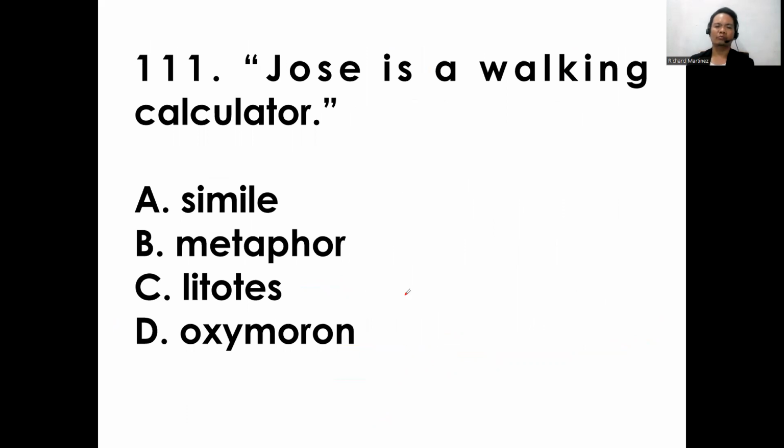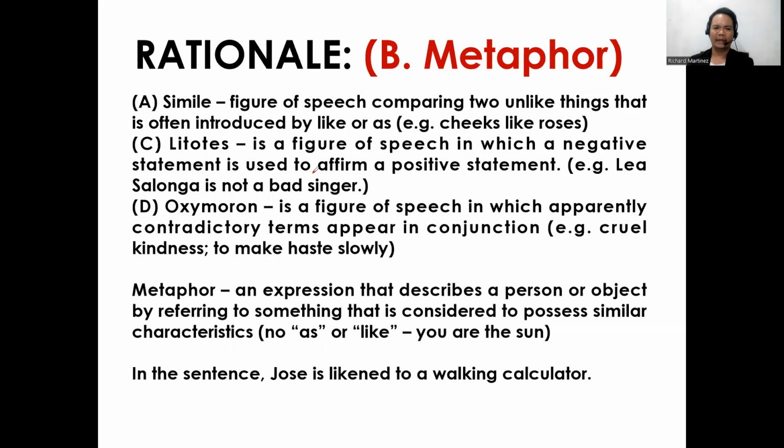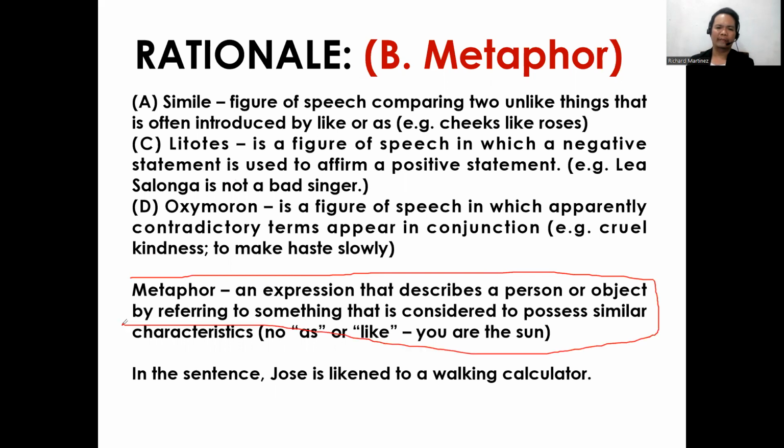Okay, so what's the answer for this? I think letter B, metaphor. Okay, there you go. So metaphor, because Jose is a walking calculator, directly describing two different things. All right. So this one, metaphor. As you can see, a metaphor is an expression that describes a person or object by referring to something that is considered to possess similar characteristics.